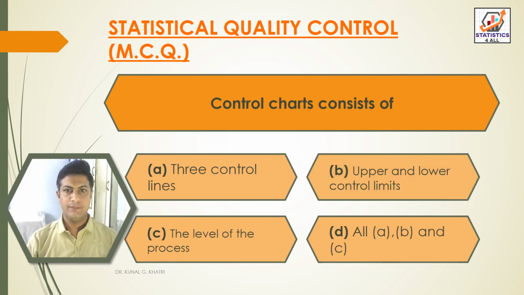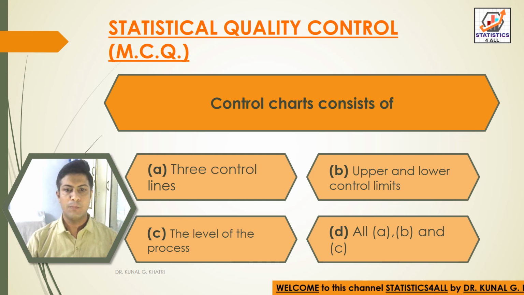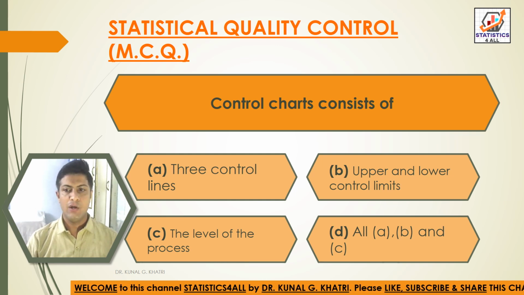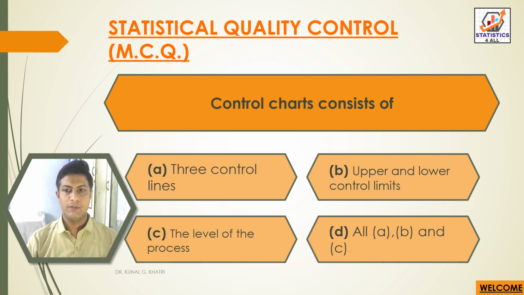Next question, control charts consists of option A, three control lines, option B, upper and lower control limits, option C, the level of the process, and option D, all A, B and C. So here we have answer option A, that is three control lines consists in control charts.